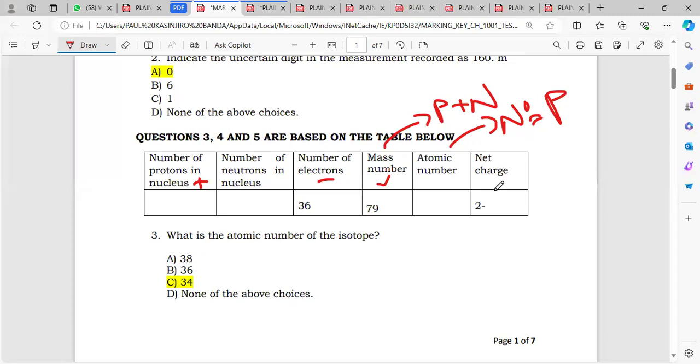And then the last column there is net charge. So this net charge. Someone has a question?